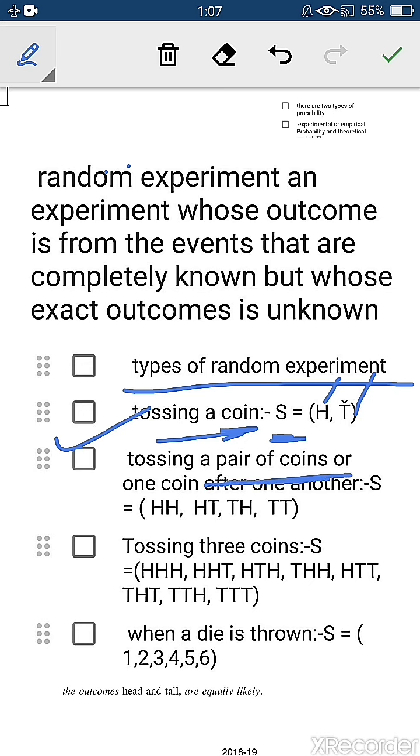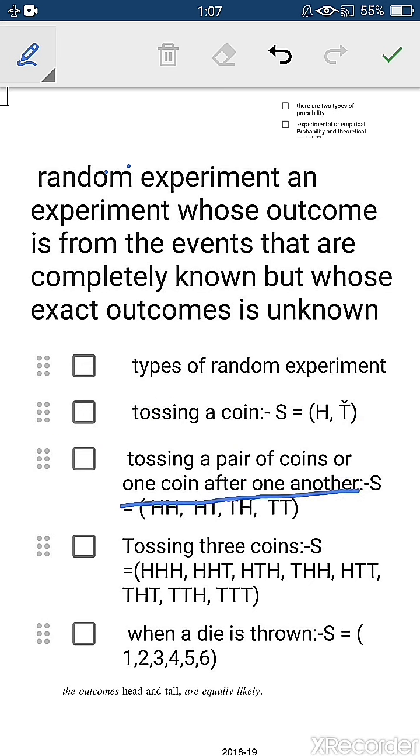When you toss a pair of coins, meaning 2 coins at a time, or the second condition is 1 coin after one another. First you will throw the first coin, then the second coin. So what are the outcomes? When you throw the first coin, head can come. On throwing the second coin, head can also come. If head has appeared on the first, tail can also come.